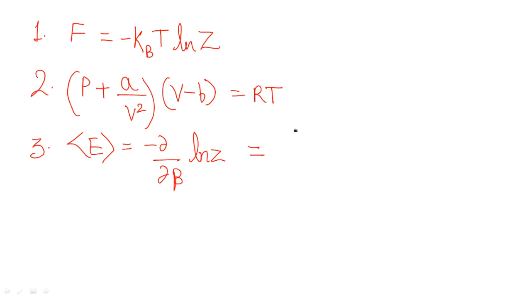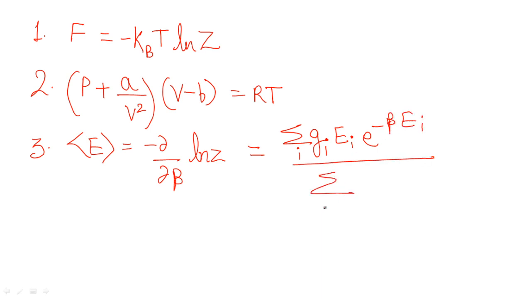Then it's going to be summation over i, g_i, where g is the degeneracy, E_i, the energy of that particular state. We are taking the summation, so one by one for different states you have to write the terms, e to the power minus beta E_i, upon the partition function. Or you can write the expression of the partition function, that is summation over i, g_i e to the power minus beta E_i. This is how you can write it. This is for the average energy.